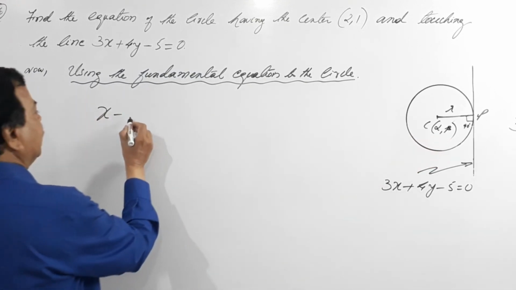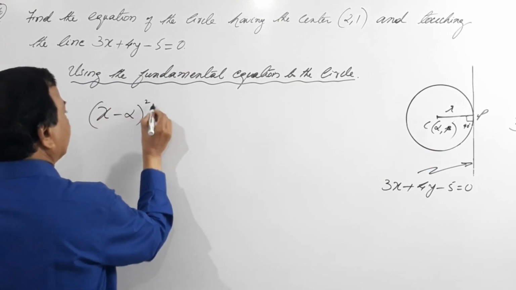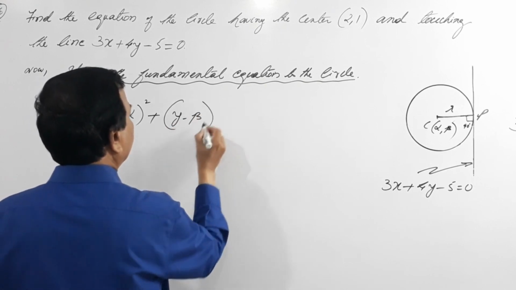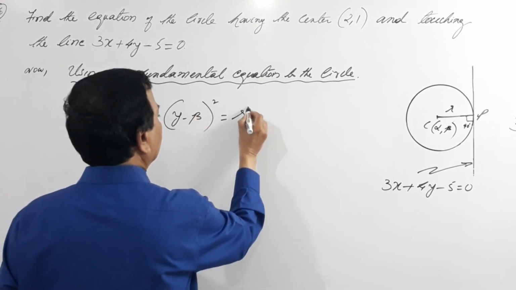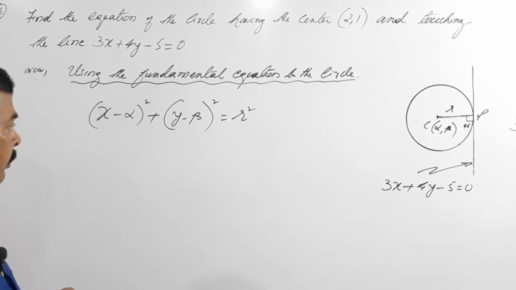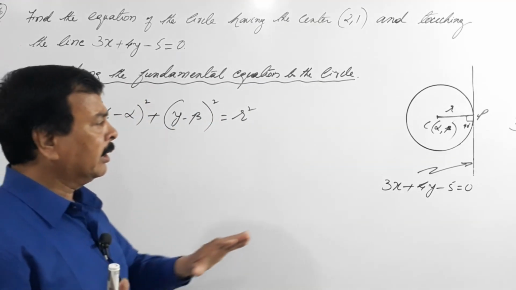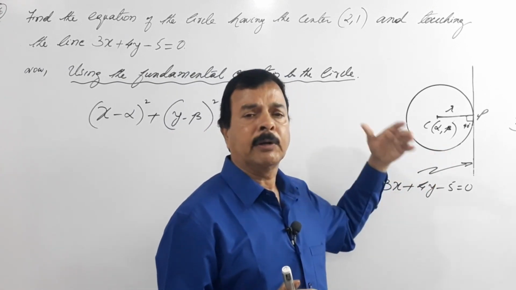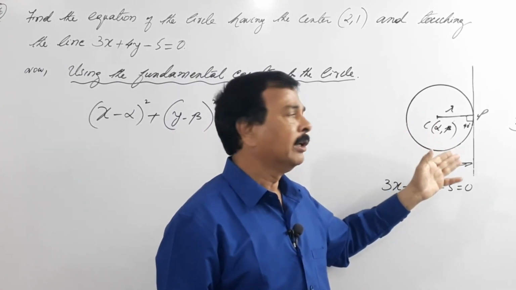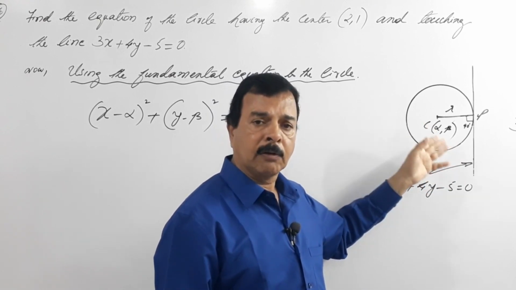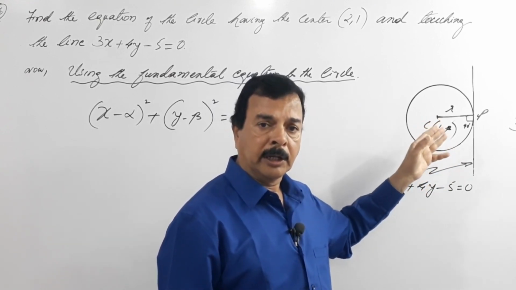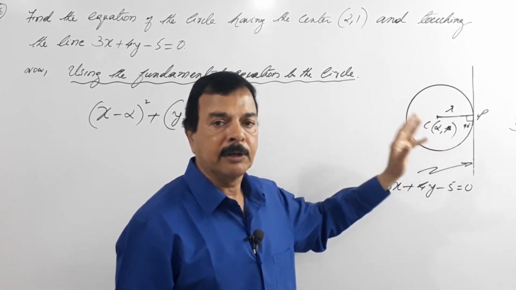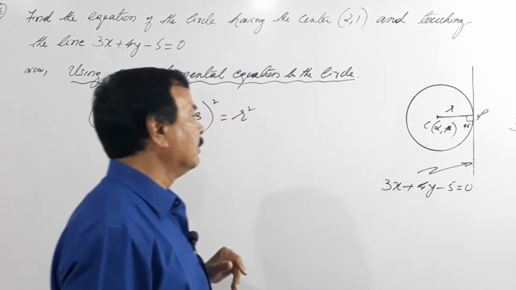So (x minus alpha) the whole square plus (y minus beta) the whole square equals r square. As long as you know the procedure, the method, whatever the notation for your center, it can be a comma b or alpha comma beta or h comma k, whatever it is. If you know the method, you can use any of this notation while solving the problem.